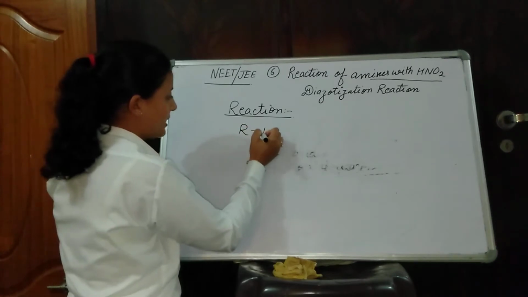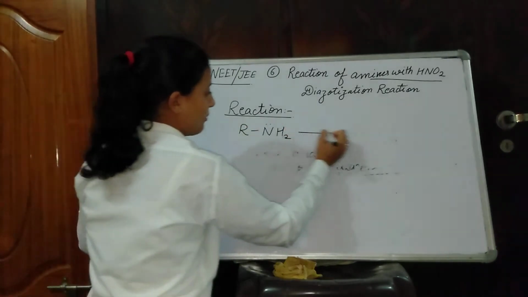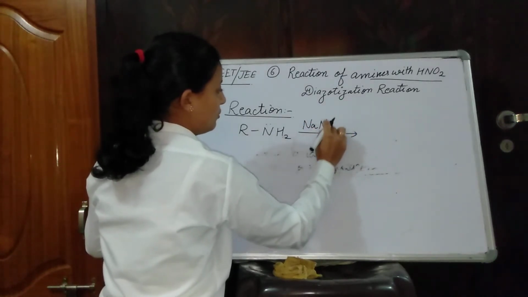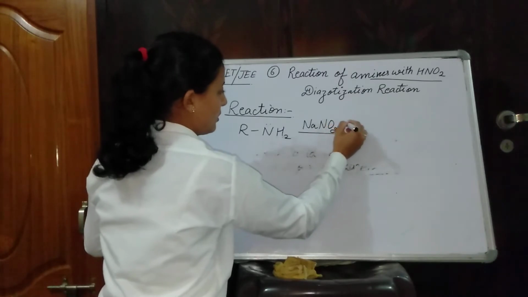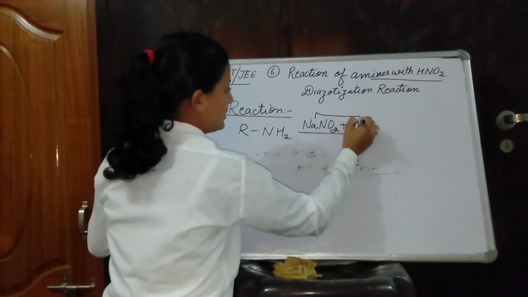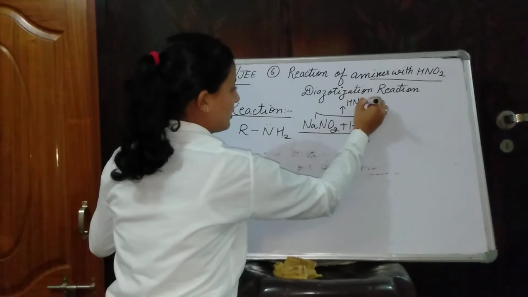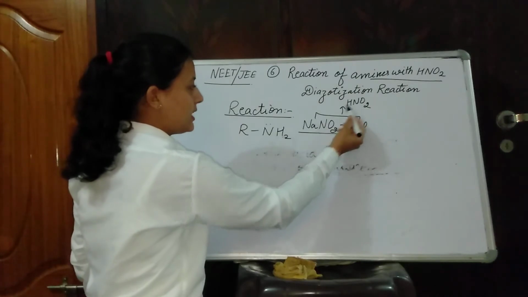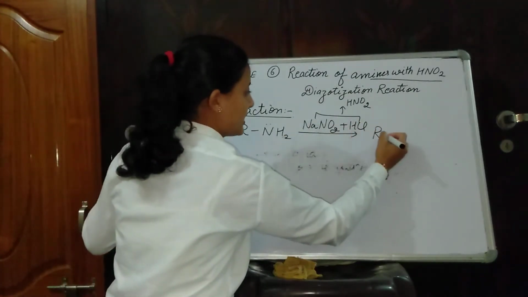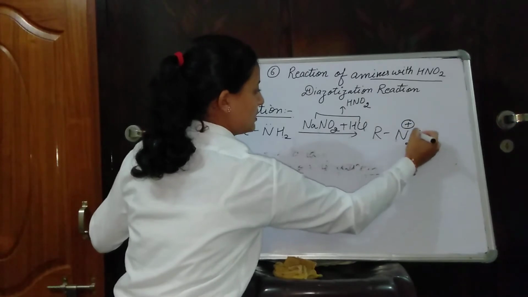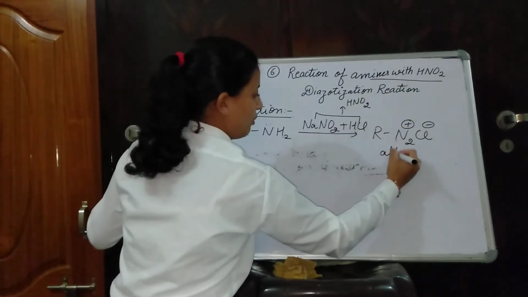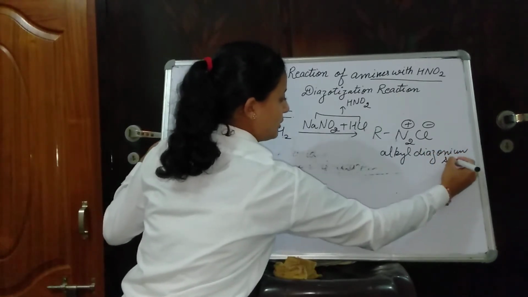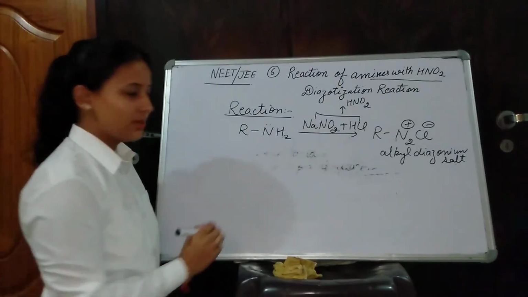Reaction of amines with NaNO2 plus HCl. This will generate HNO2. We will discuss in the reaction mechanism how this mixture generates HNO2. First we write the simple reaction. R-N2 positive, Cl negative, that is formation of alkyl diazonium salt. This salt, you all know, is solubilized in the reaction mixture.